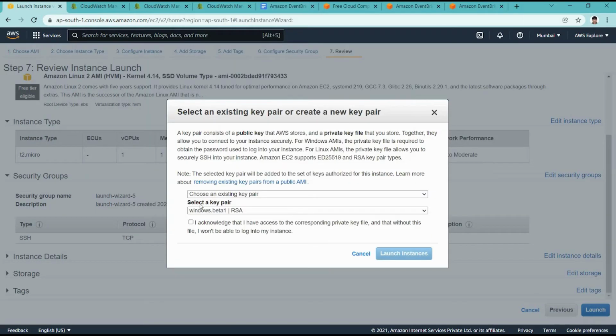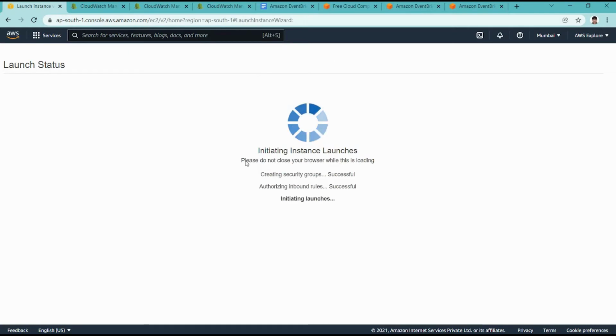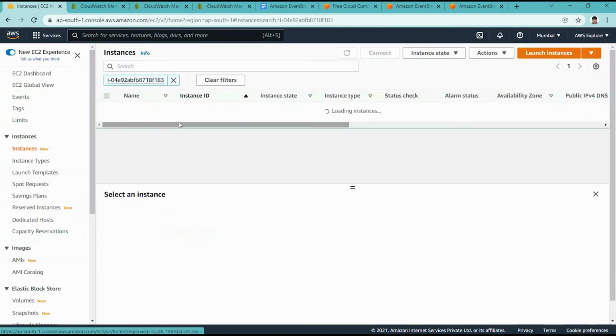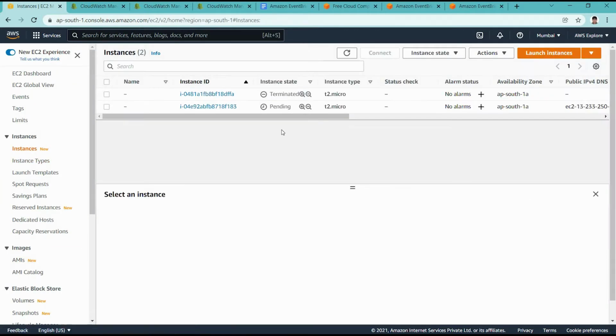I'm launching it, and for now I did not require a key because I'm not going to do any other operation inside that. I'm not going to log in to that particular instance for now. So here we go, right? We just created an EC2 instance, another one just for demo purposes, and I terminated my previous one.